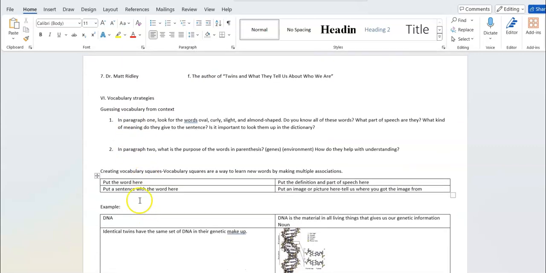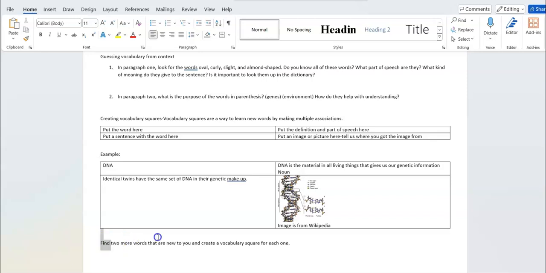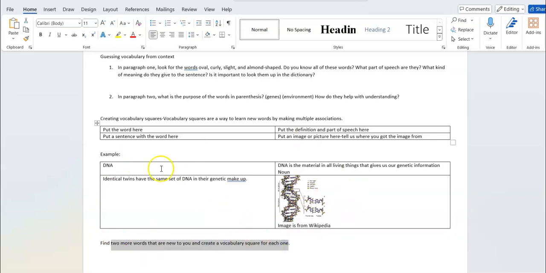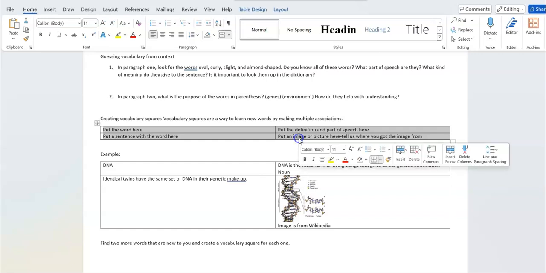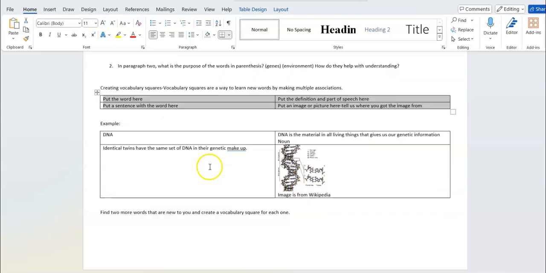So notice you have vocabulary squares where you are going to choose 2 words that are new to you in the article and create a vocabulary square like this example for DNA. And you're going to do that with 2 words you want to look into. Remember to copy. I told you that you highlight, you click Control-C.